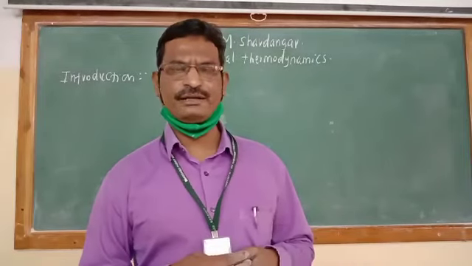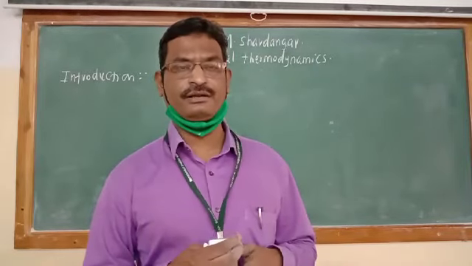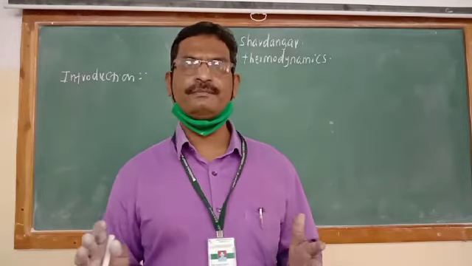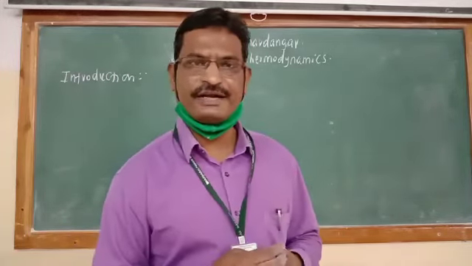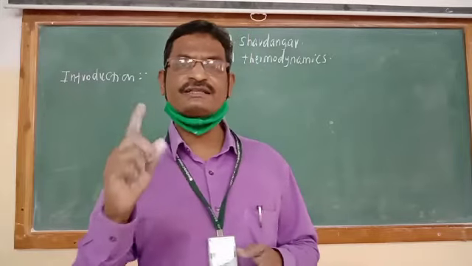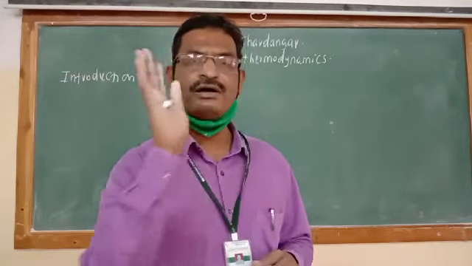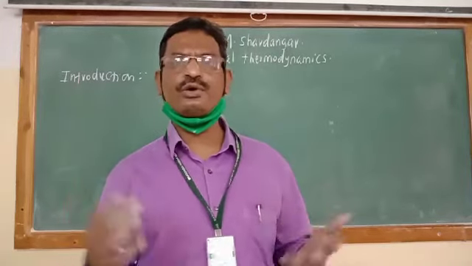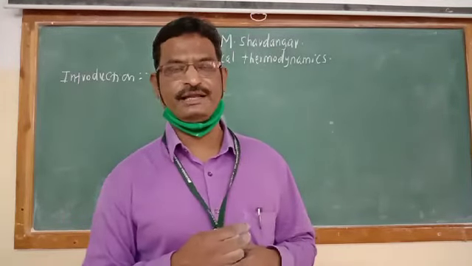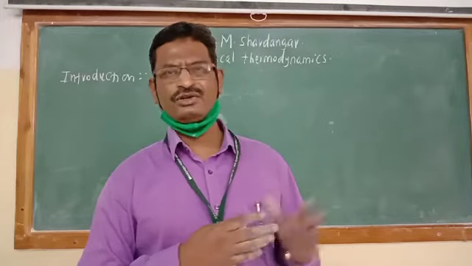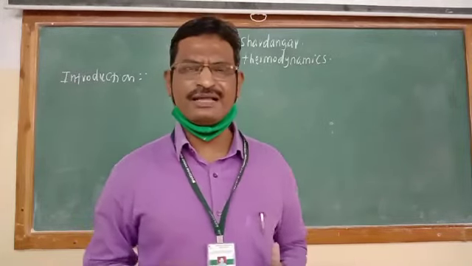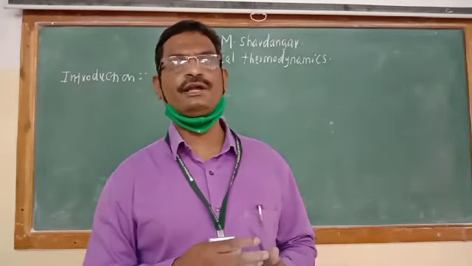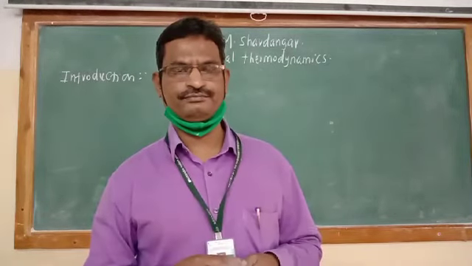Electroplating of the metal, whenever the coating of one metal is given on the surface of other metal, there is conversion of electric energy into the chemical energy. That is known as electrolysis, electrolytic cell. So many forms of energy are there, and those forms of energy are converted into each other.